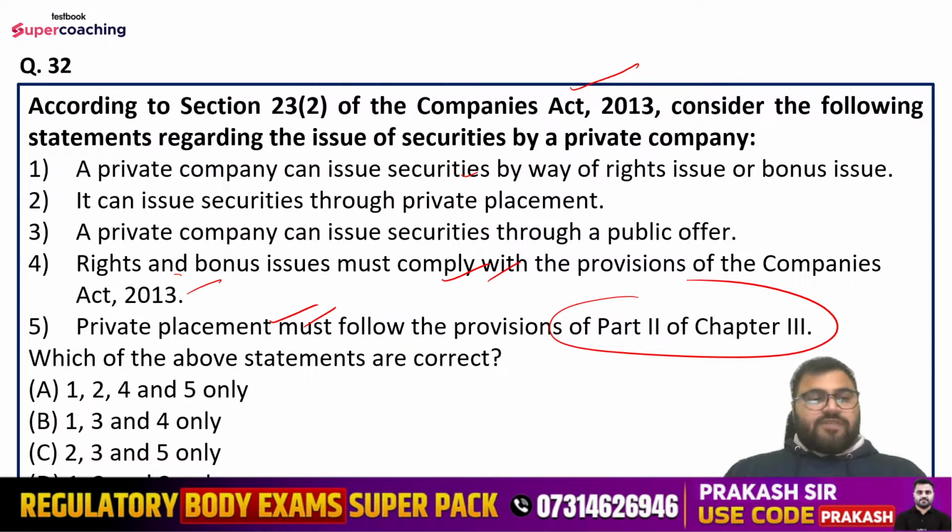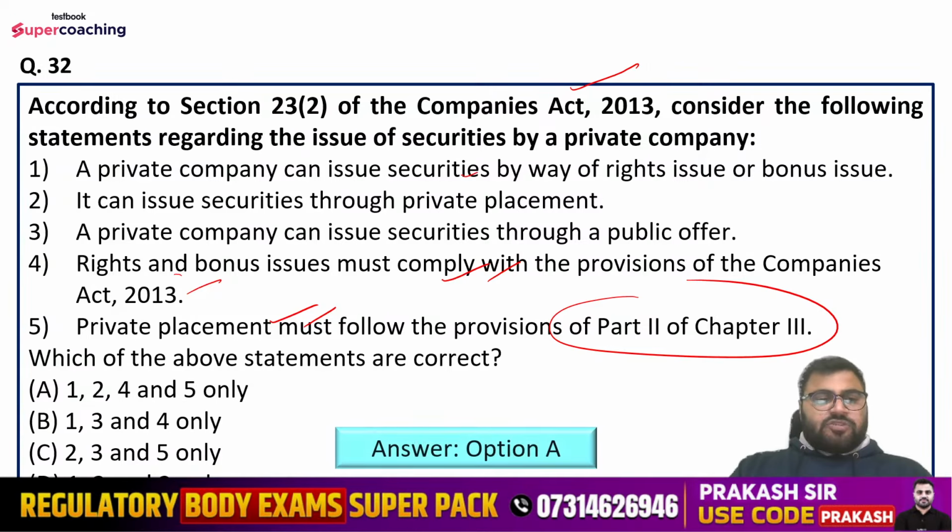First, second, fourth, and fifth only. First, third, and fourth only. Second, third, and fifth only, or first, second, and third only. So Nilesh is saying option number A. Okay. Haji, do let me know. Mansi is saying option number A. Shivani is saying option number A. Lakshman is saying option number A.